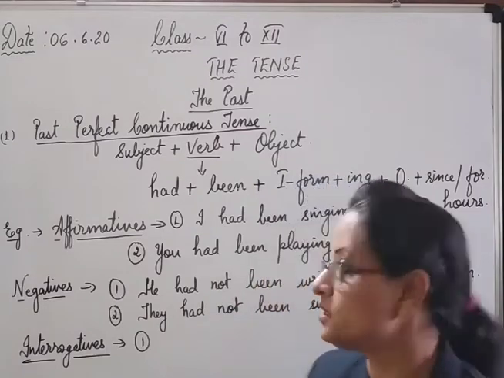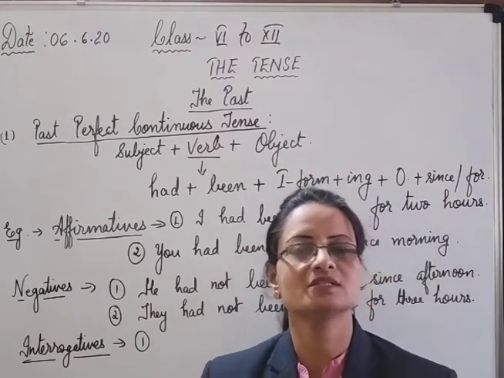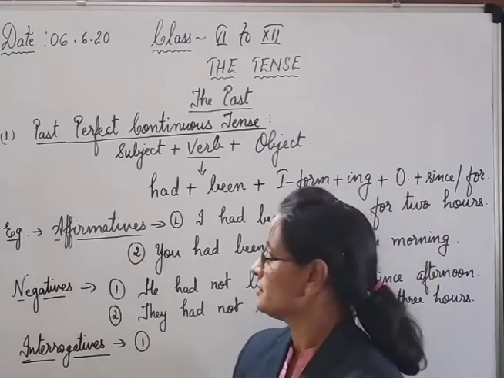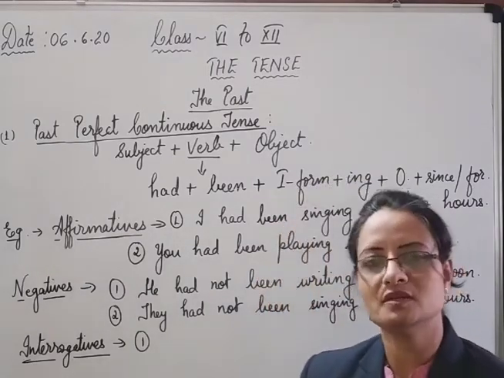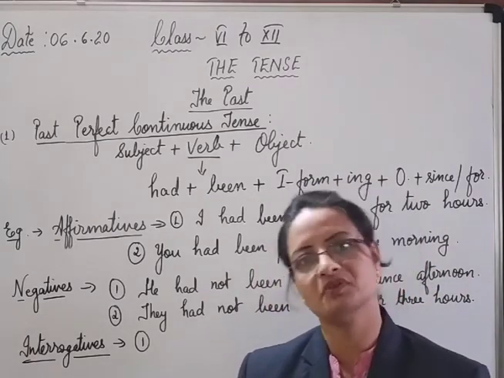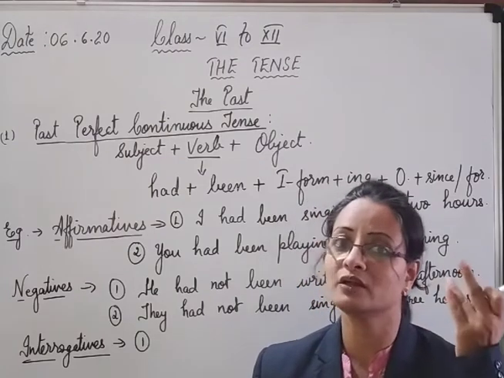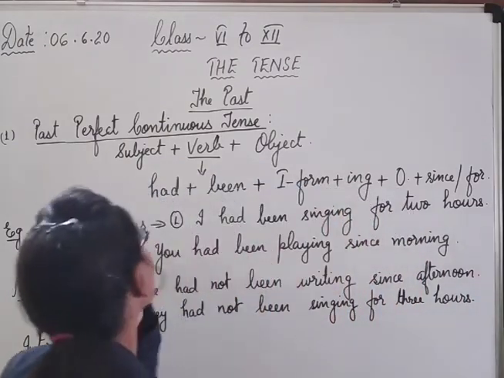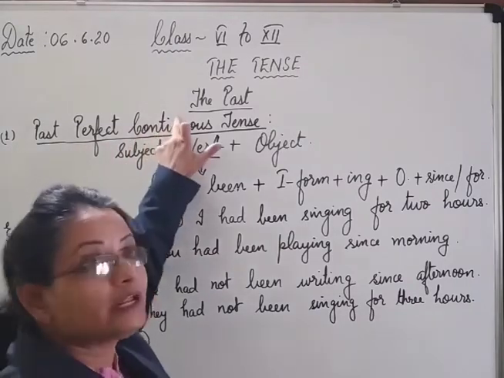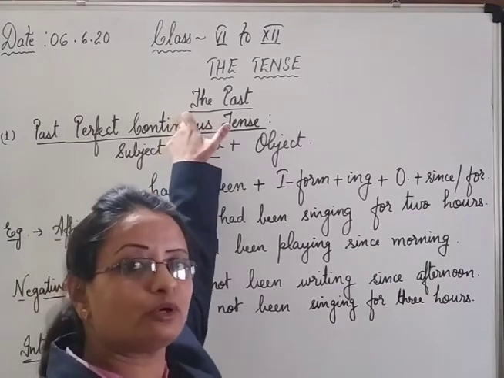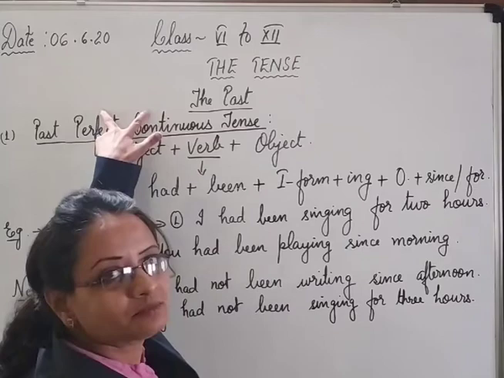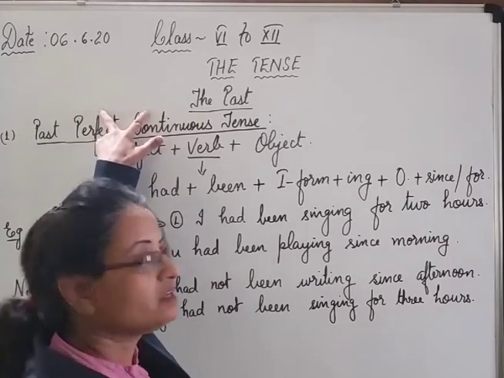Children, now we are going to see the past perfect continuous tense, which is the fourth and the last in the past tense. If you remember the present perfect continuous tense, I have already told you that it is a combination of the perfect and the continuous tense according to my rule. We take one part from the perfect and another from the continuous. The trick, as I have already told you, is the first form and ing. We add both of these to frame the past perfect continuous tense.